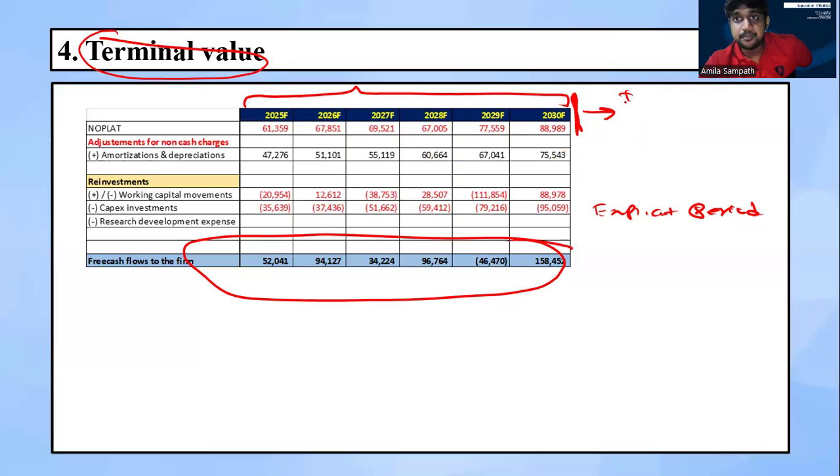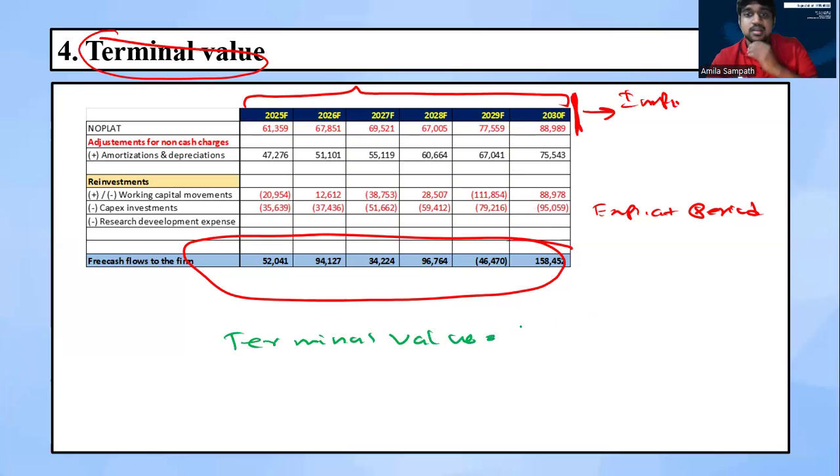For the time period beyond the explicit period, technically we call that period the implicit period. Then for the implicit period, we need to calculate the implied terminal value. Then how can we calculate this terminal value? Simply, we can calculate our terminal value.